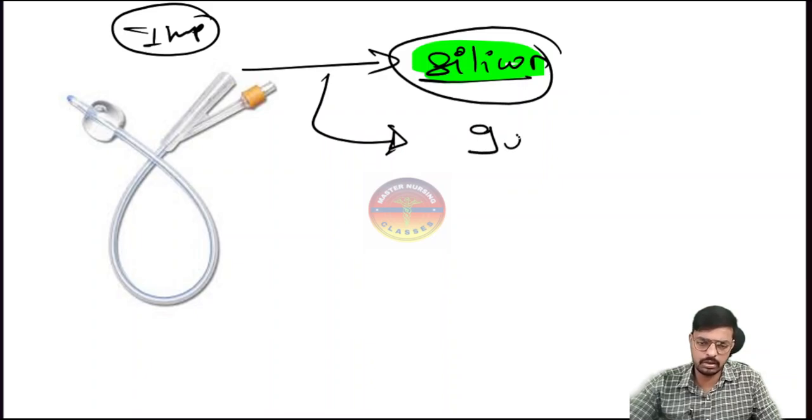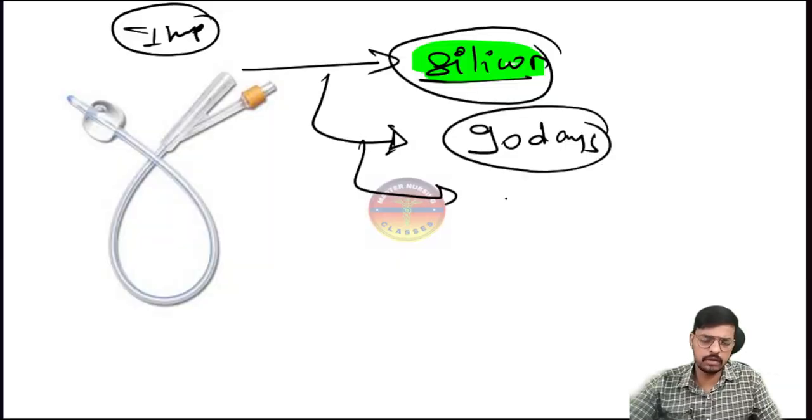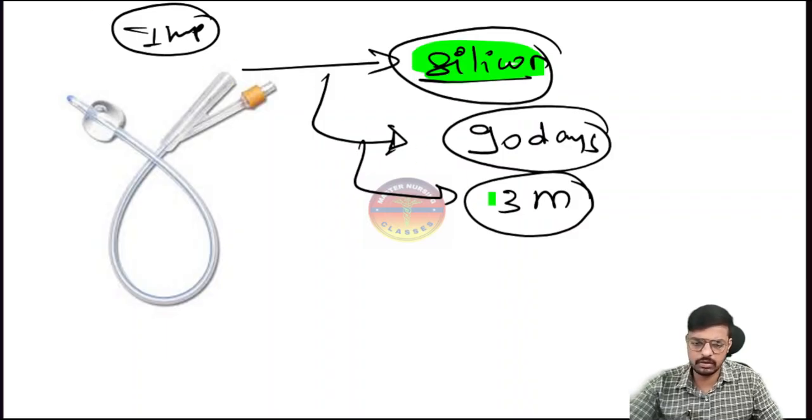We can use this one for 90 days maximum, that is, 3 months maximum, the silicone Foley's catheter. Very important, bacho. For long durations we have to use the silicone catheter. Image based questions will come in your exam.